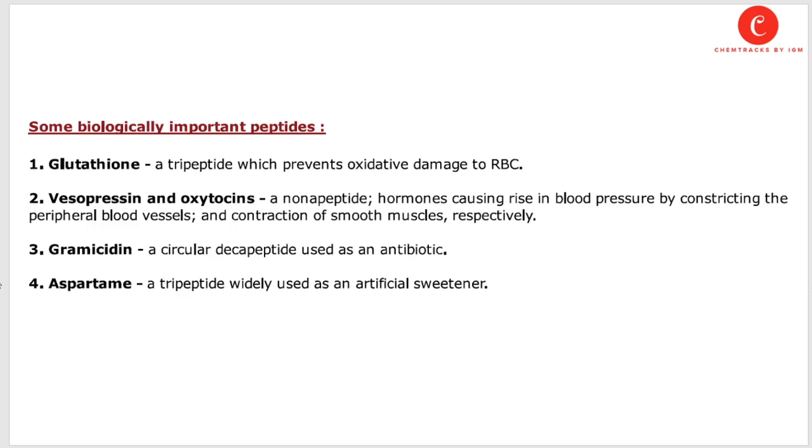Vasopressin and oxytocin are nonapeptide hormones causing a rise in blood pressure by constricting the peripheral blood vessels and contraction of smooth muscles, respectively. Next is gramicidin, a circular decapeptide used as an antibiotic. Decapeptide means there are 10 amino acids. Aspartame is a tripeptide widely used as an artificial sweetener.